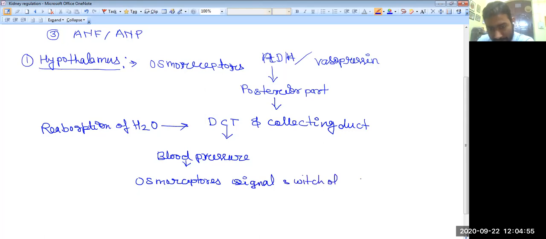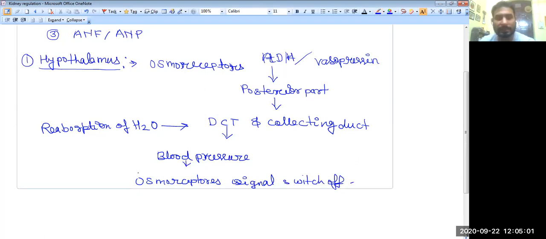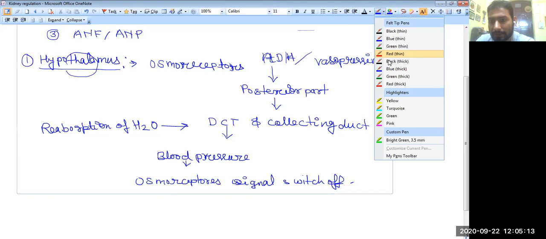Okay, so this is the method. This is the first method, which I am going to discuss further here. This is the hypothalamus. And these hypothalamus, if you see, just wait, I will change the color. Okay.